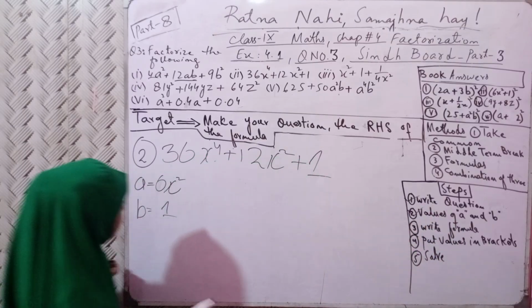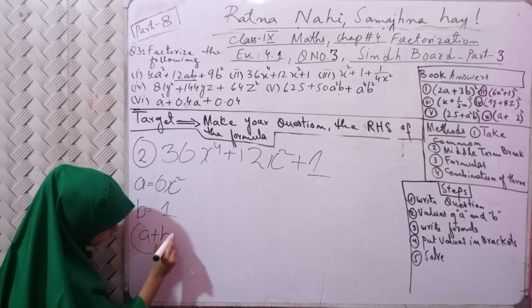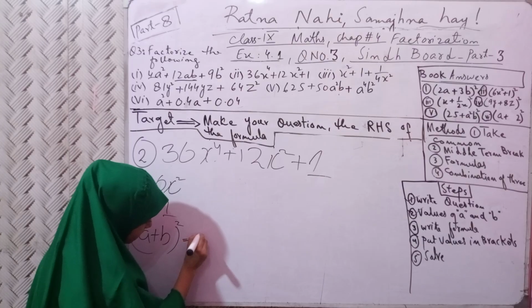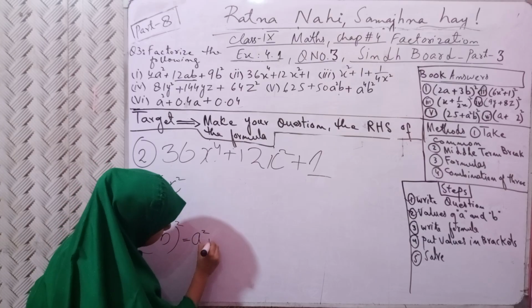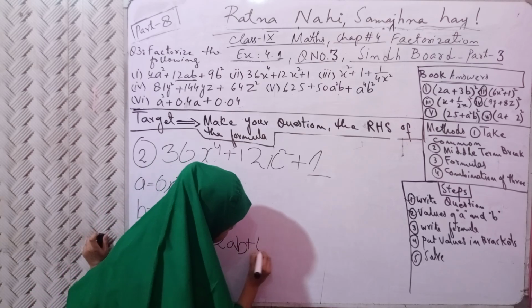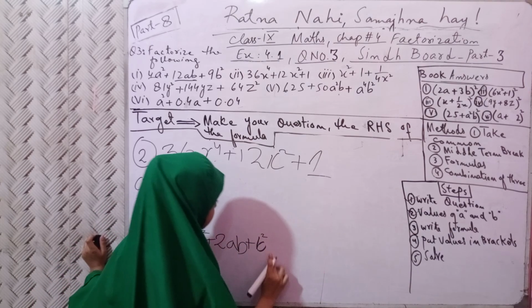Write formula. Now I am writing the formula. Is equal to A square plus 2AB plus B square.